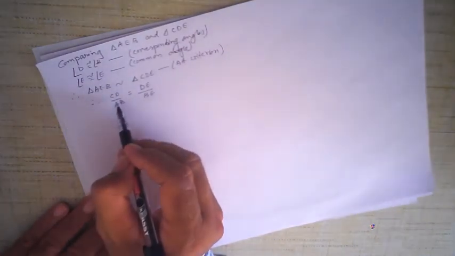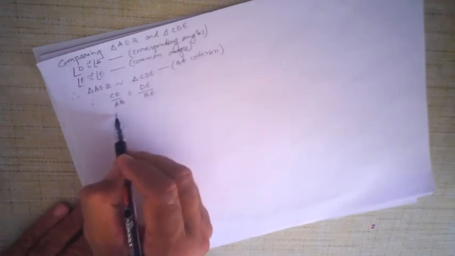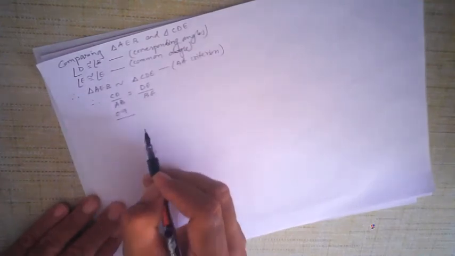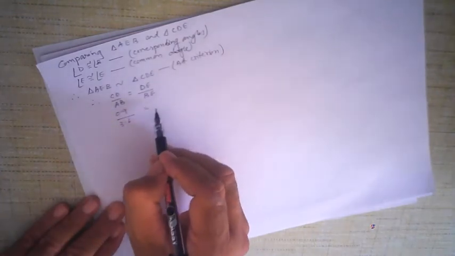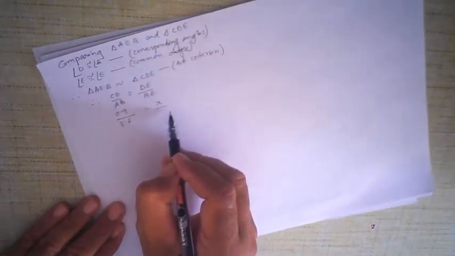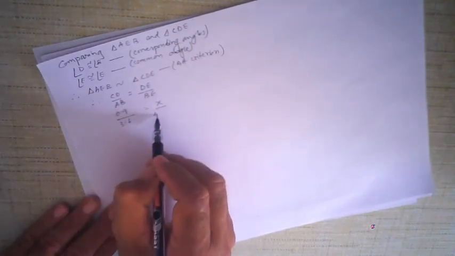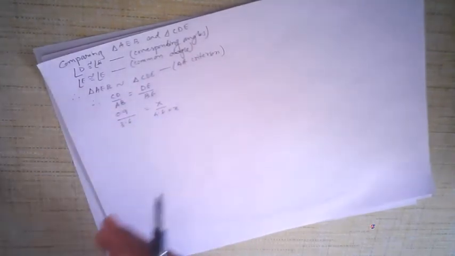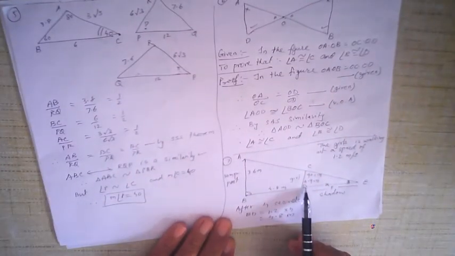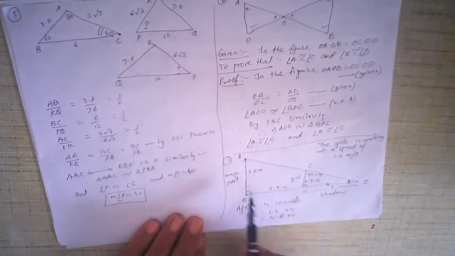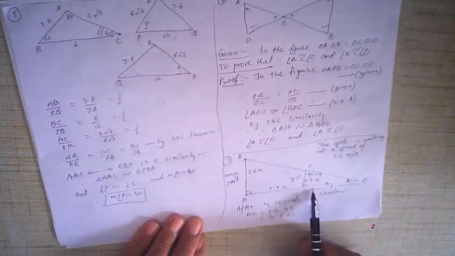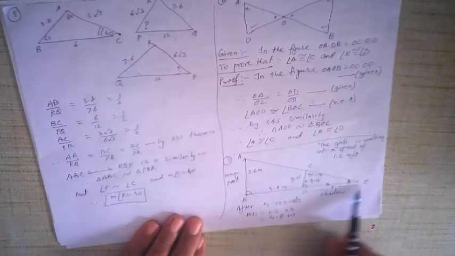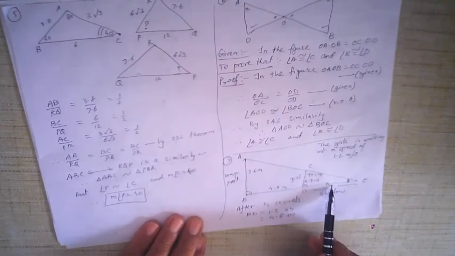Now CD is given as 0.9 meters. AB is given as 3.6 meters. DE is x meters, and BE will be 4.8 plus x. Look here again in the figure. CD, the height of the girl, is 0.9 meters. AB, the height of the lamppost, is 3.6 meters. So CD upon AB is equal to DE, which is x meters, upon BE, which is 4.8 plus x meters.